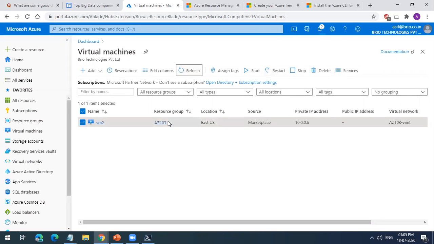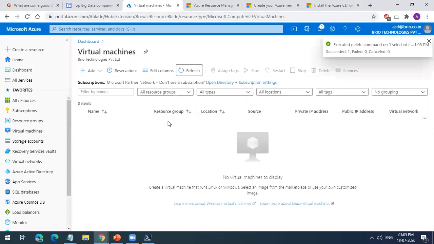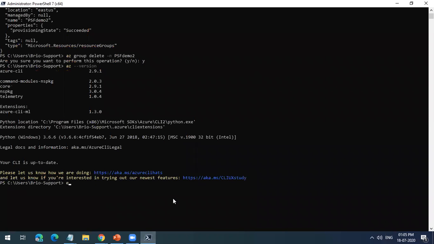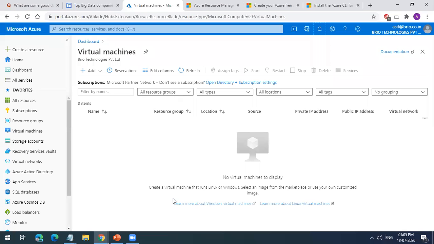Do we have Azure Lock for user level? What do you mean by Azure Lock? Like for a person, a user can only modify things in the resources, not delete them. I hope someone from our class can answer this. How can we achieve that, guys? Activity log? No, activity log will only show what is happening. But my brother's question was, you want to restrict a single user from deleting, not the whole resource group, only a single user. How will you do that?